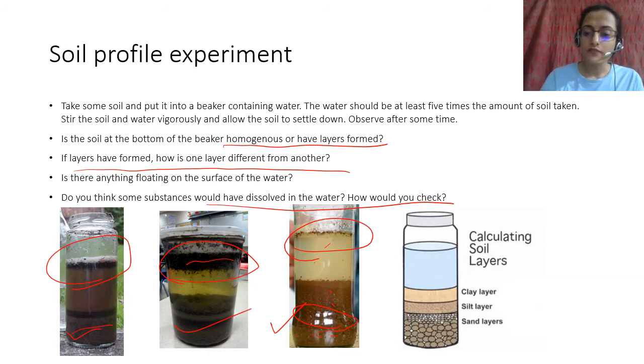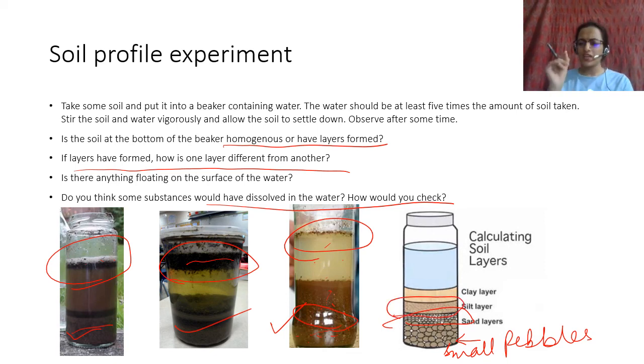So you have the pebbles or small pebbles, then you have the sand layer. Sand is thicker. Then you have the silt layer. Silt is very thin. If you make sand very thin, it is silt, and clay is again smaller than silt. So you have these layers that form.